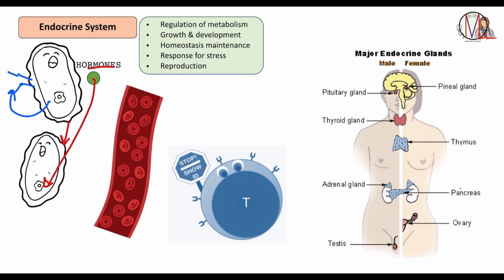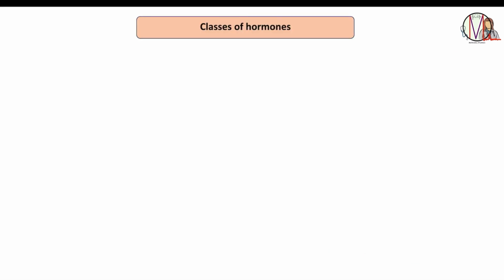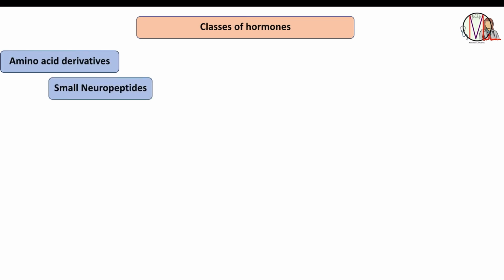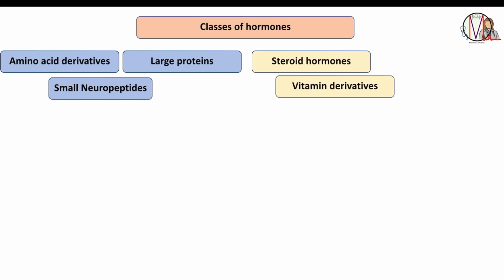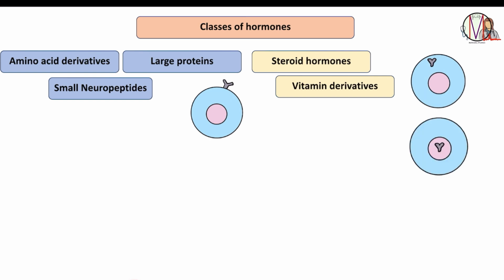Now let's discuss the classes of hormones. According to Harrison, there are five classes of hormones: amino acid derivatives, small neuropeptides, large proteins, steroid hormones, and vitamin derivatives. For the amino acid derivatives, small neuropeptides, and large proteins, the receptors on the target cells are present on the cell membrane, whereas for steroid hormones, the receptors are present in the cytoplasm or in the nucleus.